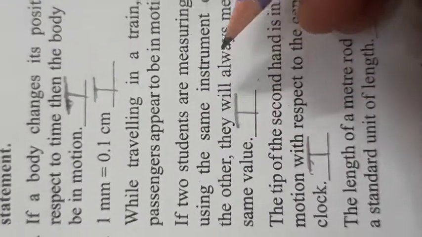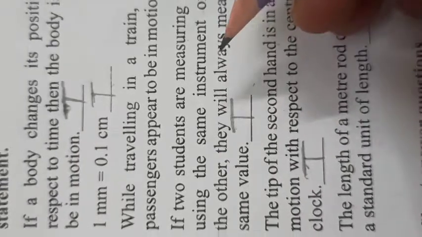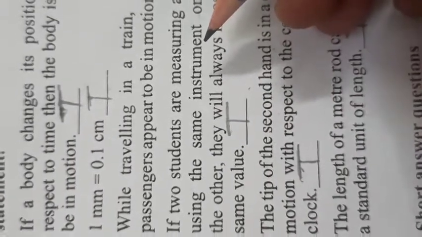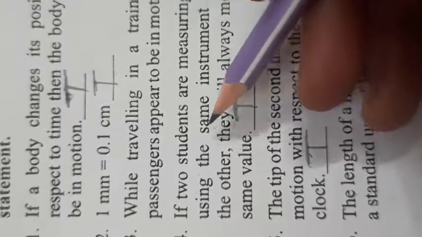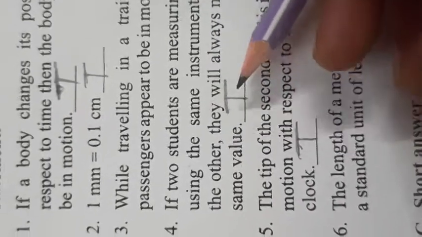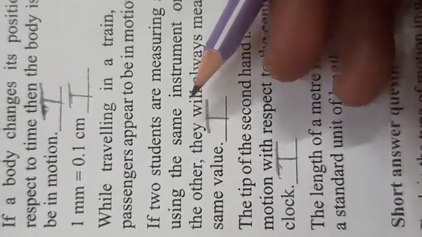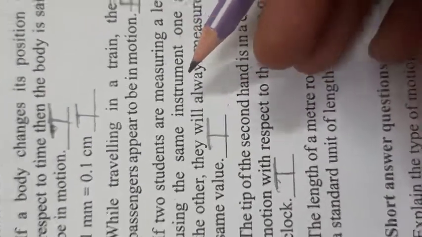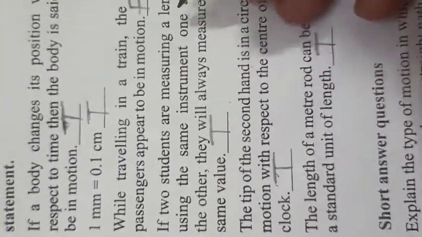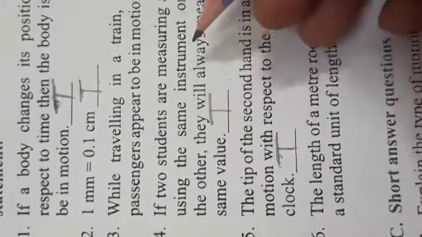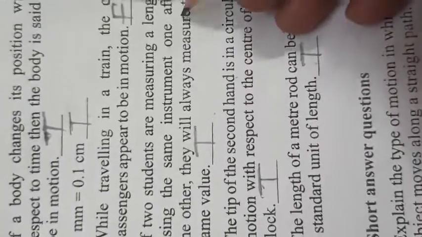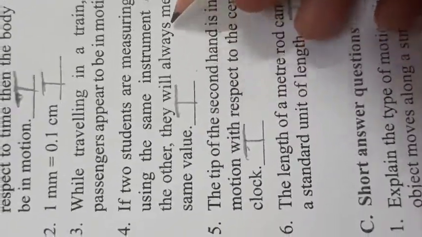In this chapter we have studied the standard measurement units. So this statement is true, because if 2 students measure a length using the same instrument one after another, then it will remain same.